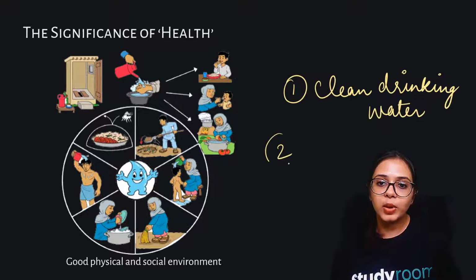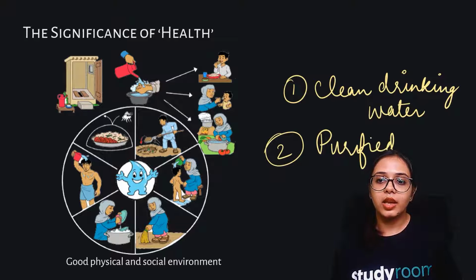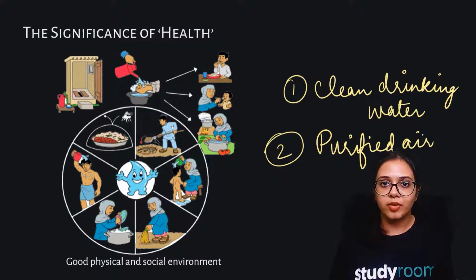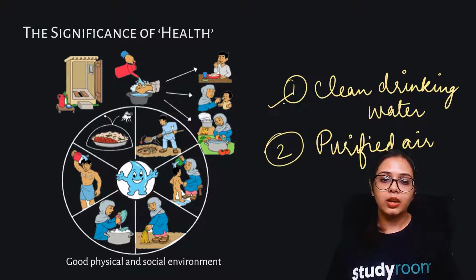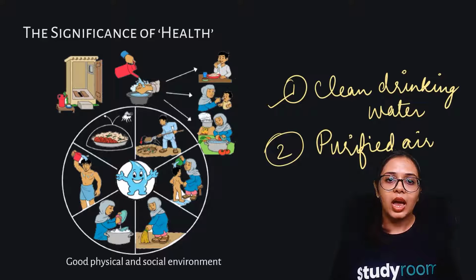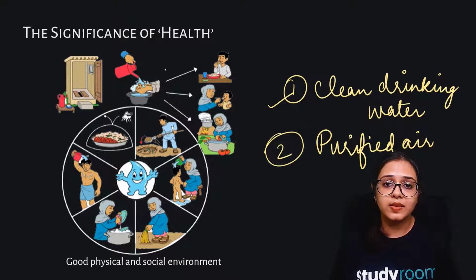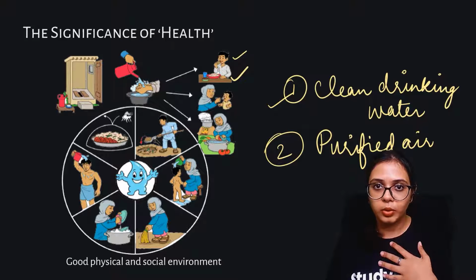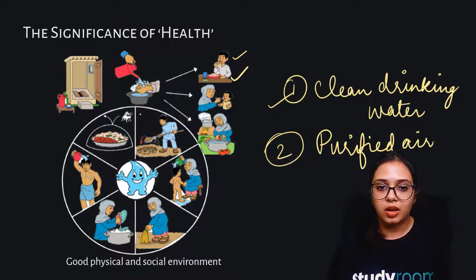The place where you're living should be ventilated, so that the air can pass through, and you're not living in a suffocated environment. So your housing should be good. You should have access to clean drinking water, and there are so many things. You should have access to healthy nutritious food, as you can see over here in this picture. So all these factors, some may be under our control and some may not be under our control.